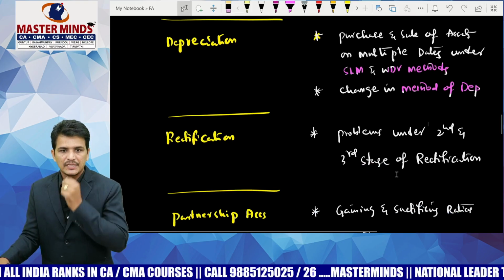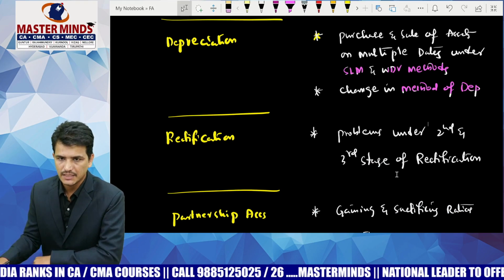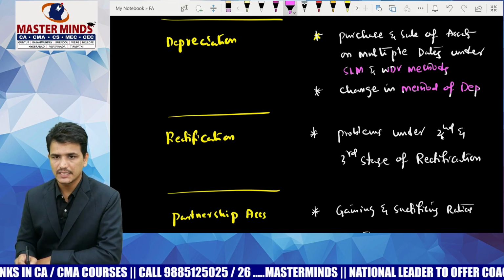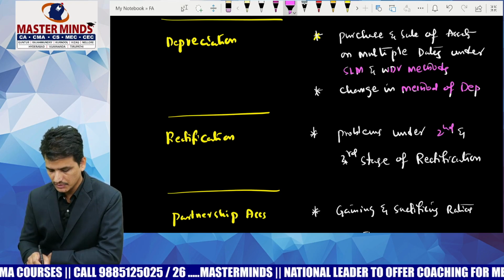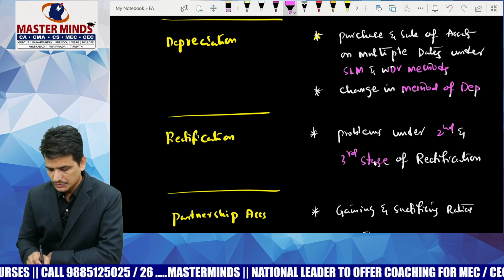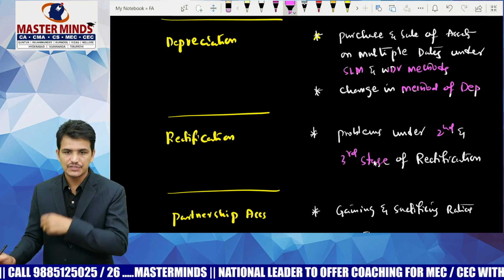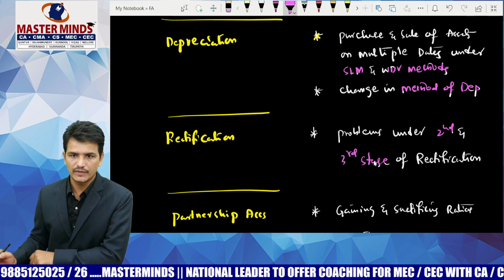Next, coming to the rectification of errors. In this chapter, generally in the majority of cases, the problem will be given either under the second stage of rectification or the third stage of rectification. So the second stage is nothing but rectification of errors after trial balance and before final accounts.